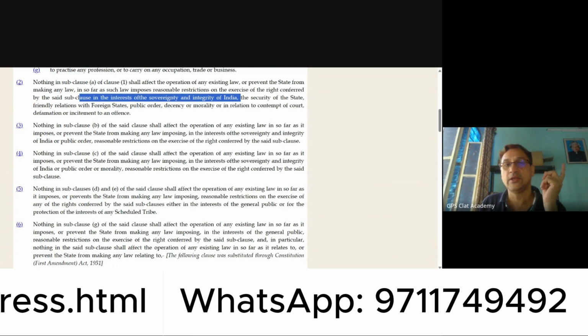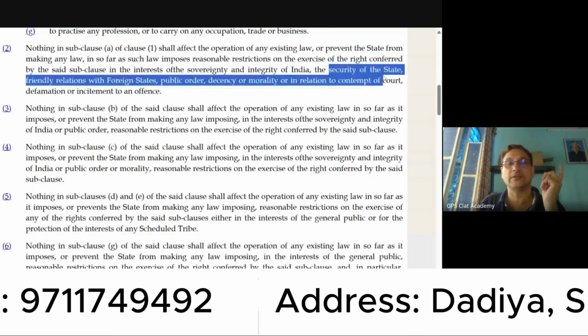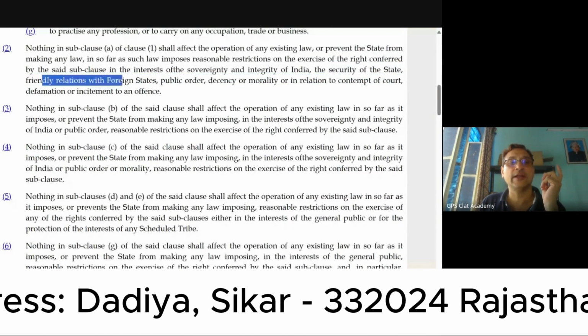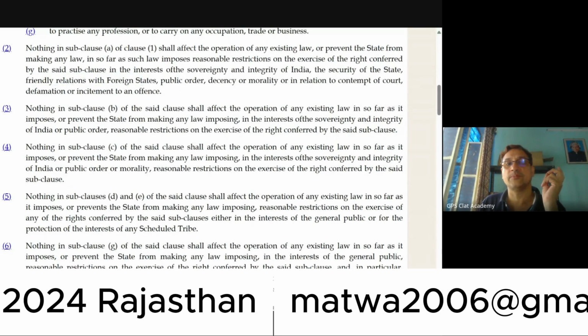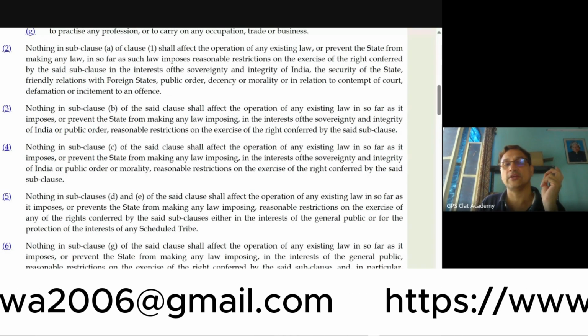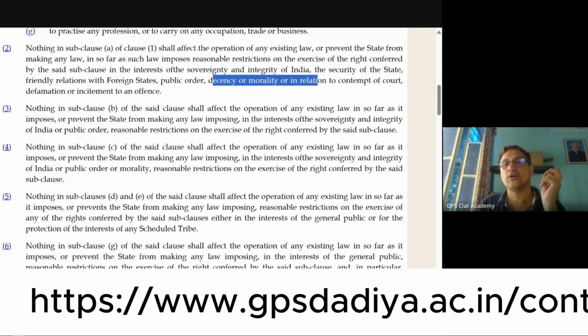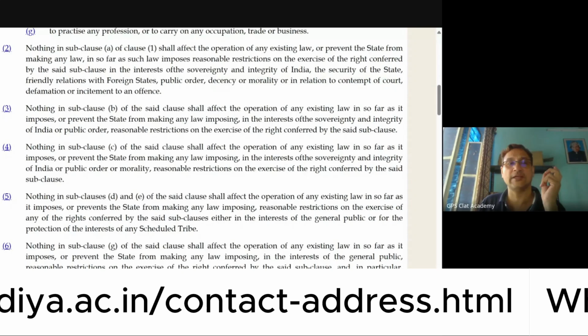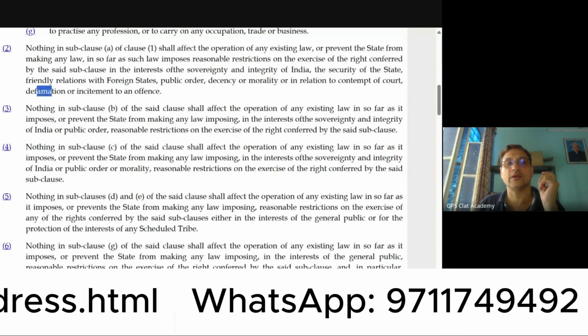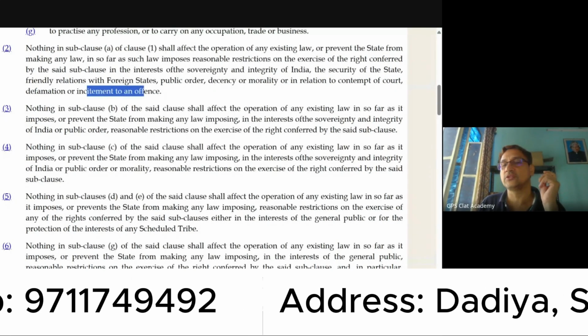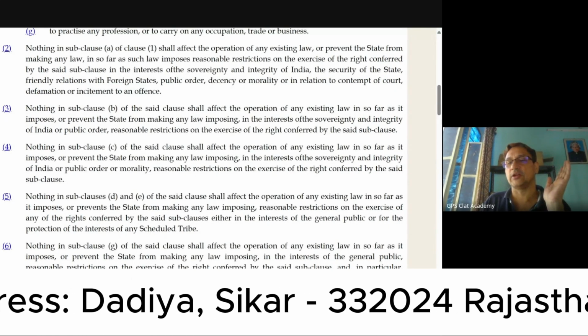That is one. Second is the security of state. That is another one. Friendly relations with foreign states. That is another one. Public order. That is another one. Decency or morality, or in relation to contempt of court. That is another. Defamation. Another, incitement to an offense. So these are the reasonable restrictions which are available.